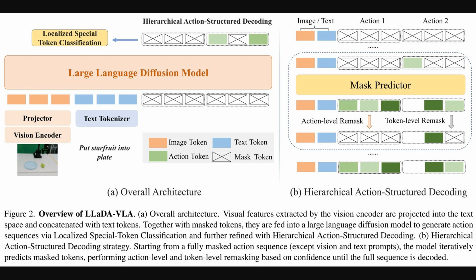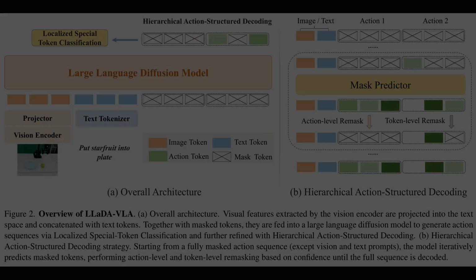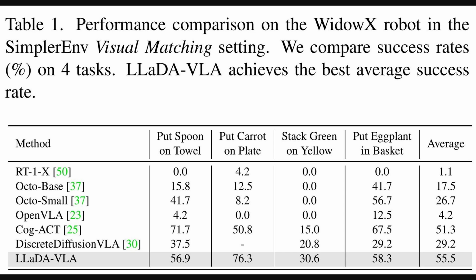Okay, the previous figure contrasted autoregressive and diffusion pipelines. Figure 2 shows the full system. The vision encoder and projector map the camera view into the text token space, which is concatenated with the instruction and mask tokens. Then the large language diffusion model predicts action tokens. Localized special token classification restricts prediction to a small action vocabulary, which simplifies adaptation. The right panel illustrates hierarchical action structured decoding that iteratively remasks at the action level and at the token level based on confidence.